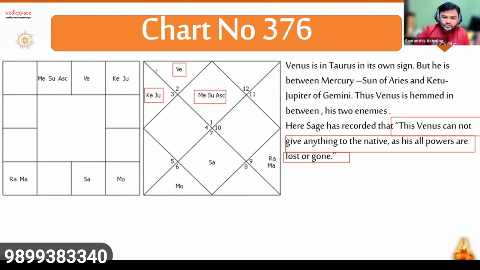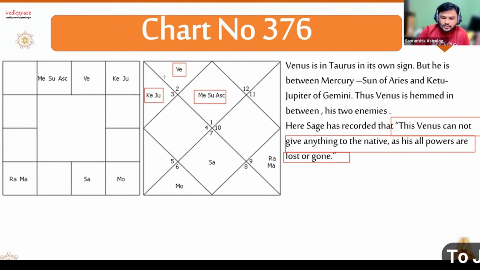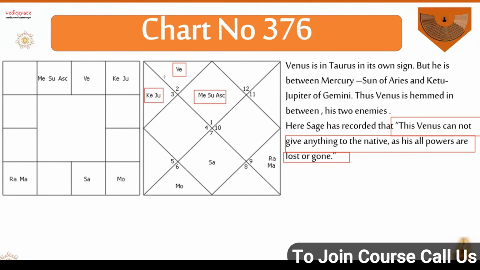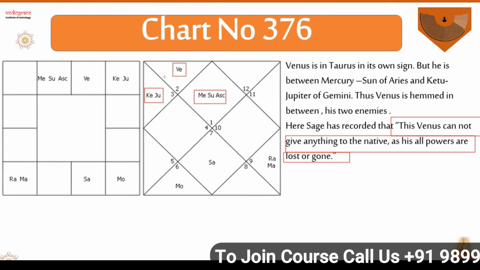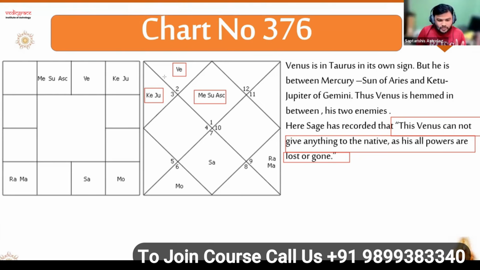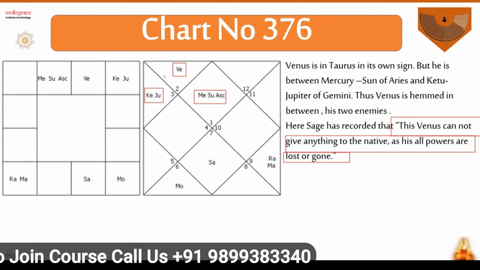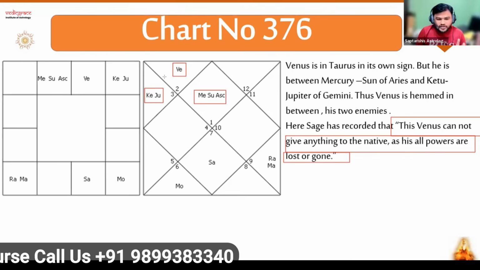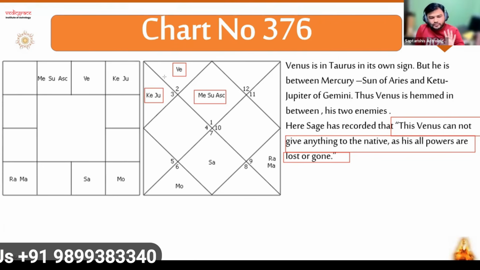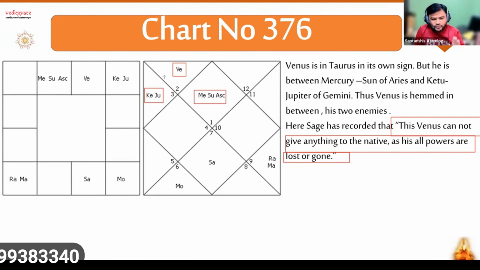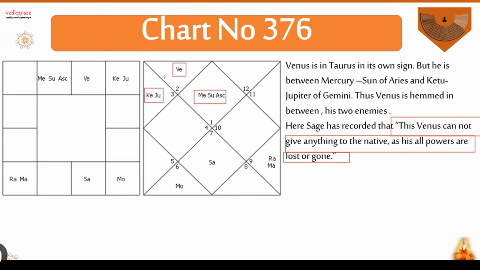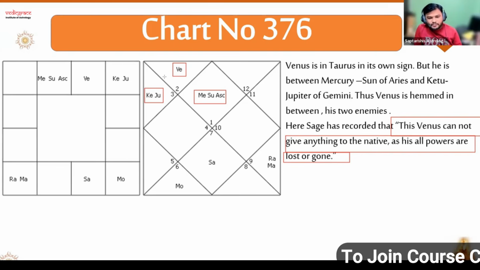I will answer your question. Just a second. Let me mute others. Yeah, Shivani ji. So I got your point. The thing is, in Vedic also, you are saying Jupiter is benefic, correct? So in one way we can say, okay, Jupiter is benefic, so it can modify the result. In Vedic, maybe you will not predict like this. You will not say Venus is hemmed. I am saying that is a wrong approach.